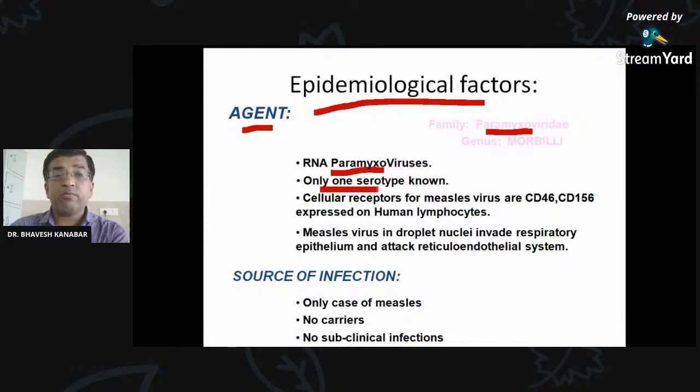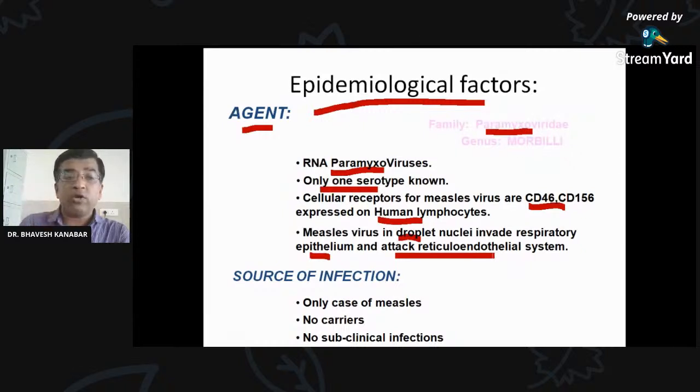So it is difficult to develop the vaccine whenever there are multiple serotypes of the virus. Cellular receptors for measles virus are CD46 and CD156, which are there on human lymphocytes. So these are the receptors which can accept the measles virus. Measles virus in droplet nuclei invades respiratory epithelium and attacks the reticuloendothelial system.